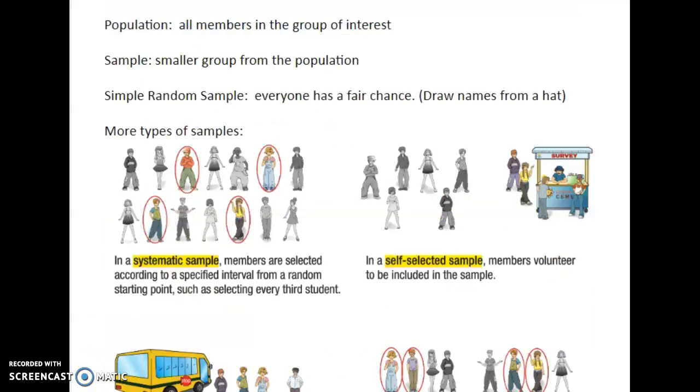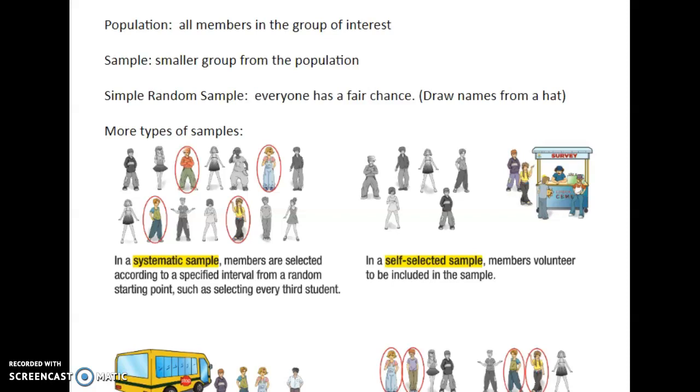Okay, sorry about that. So the first type of sample is a simple random sample. And this is where everyone has a fair chance to be someone that I ask. So in a case like this, I might print off the entire roster of Meade High School and put everybody's name in a hat and draw 20 names. So it's a simple random sample.